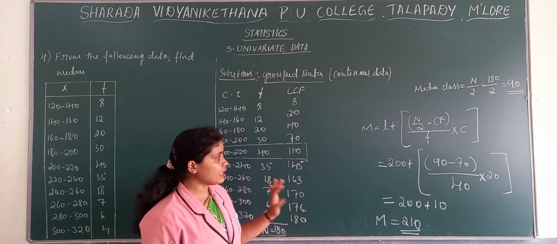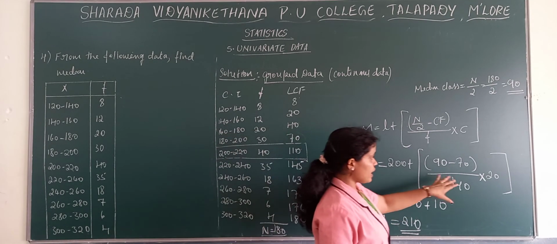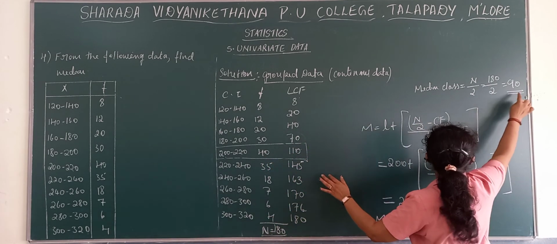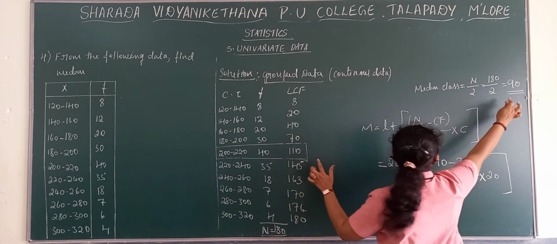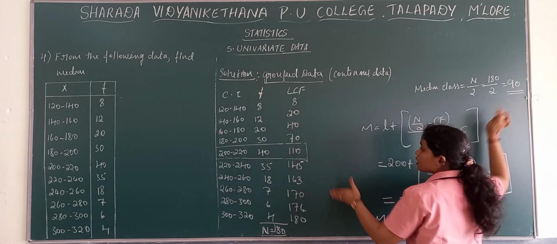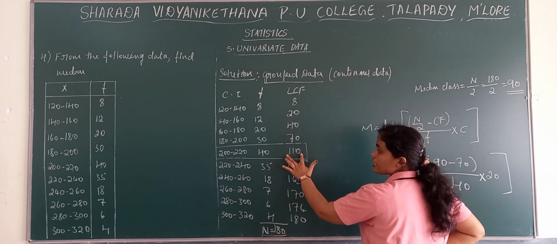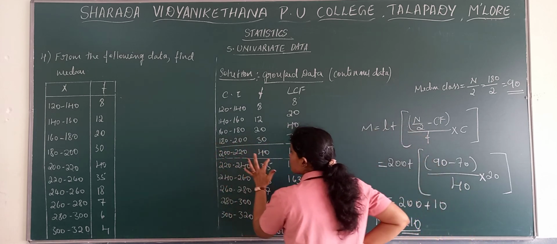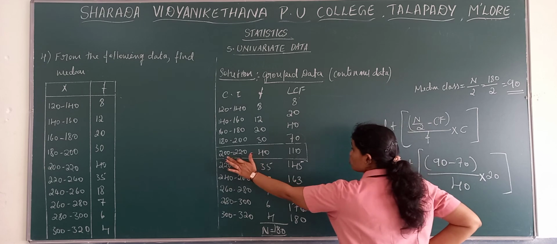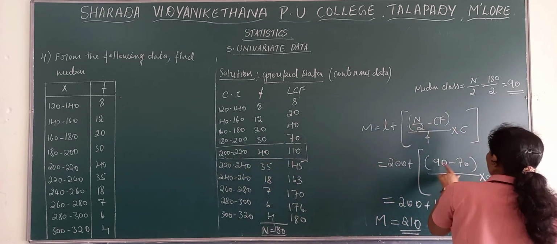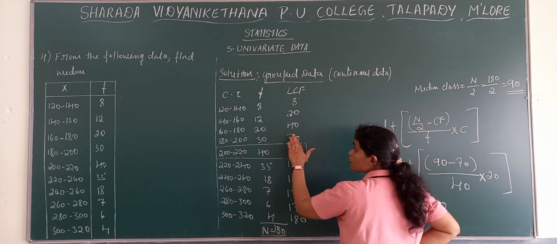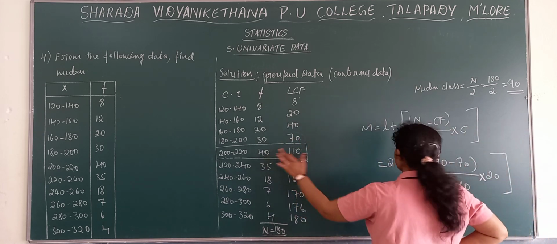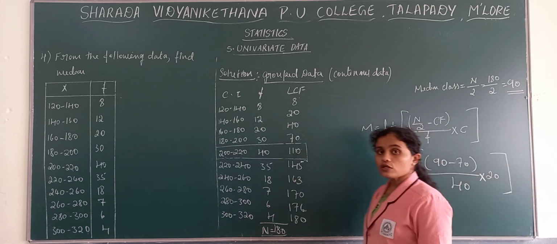You will not have any problem with the calculation. You may get confused with how to take the values. You need to identify the median class based on where your 90 falls. You need to see in the cumulative frequency where that 90 will fall. 90 will fall here, so this is the median class. Then see the median class lower limit, 200. N by 2 we know the value. CF, cumulative frequency preceding the median class, 70. Then 40, that is the frequency of the class. Then the width. So this is about the median.